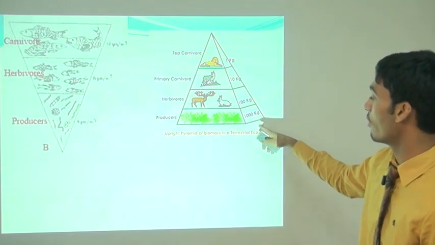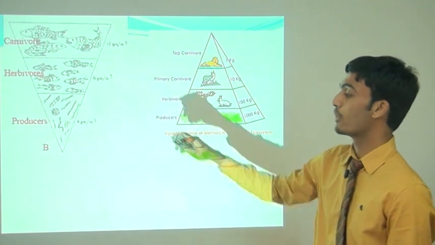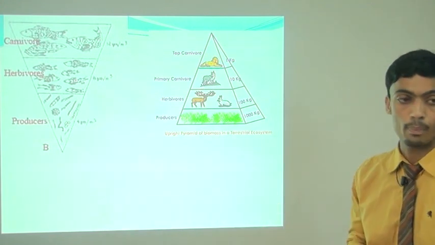This is the example of an upright pyramid of biomass, the forest ecosystem, and this is the example of an inverted pyramid of biomass, the aquatic ecosystem.